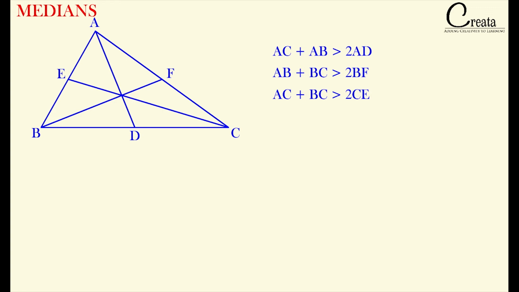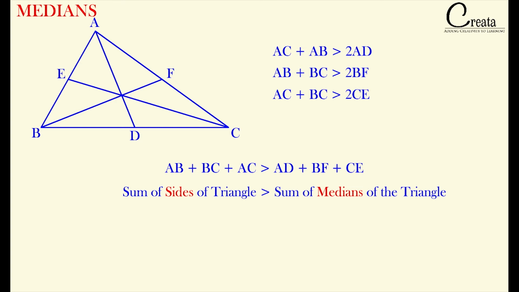Further, based on this relation, we can derive a relation, that is AB plus BC plus AC is greater than AD plus BF plus CE. That is, the sum of three sides of the triangle is greater than the sum of medians of the triangle. Here AB, BC and AC are the three sides and AD, BF and CE are the three medians of this triangle. As per this fundamental, the sum of the three sides is always greater than the sum of three medians of this triangle. Remember this.